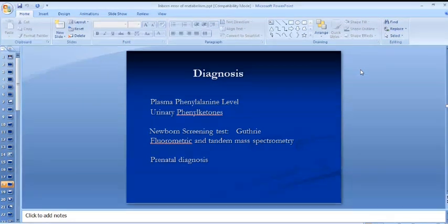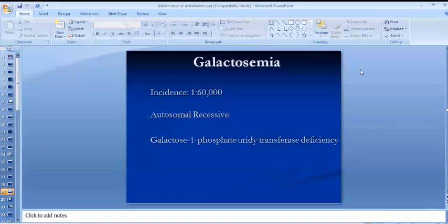The most common metabolic disorder of carbohydrate metabolism is galactosemia. I have discussed only one common protein or amino acid metabolic disorder, that is PKU or phenylketonuria. Now I will discuss galactosemia. It is also inherited as an autosomal recessive trait and is caused by deficiency of the enzyme galactose 1-phosphate uridyl transferase, which ultimately leads to accumulation of galactose in the body.